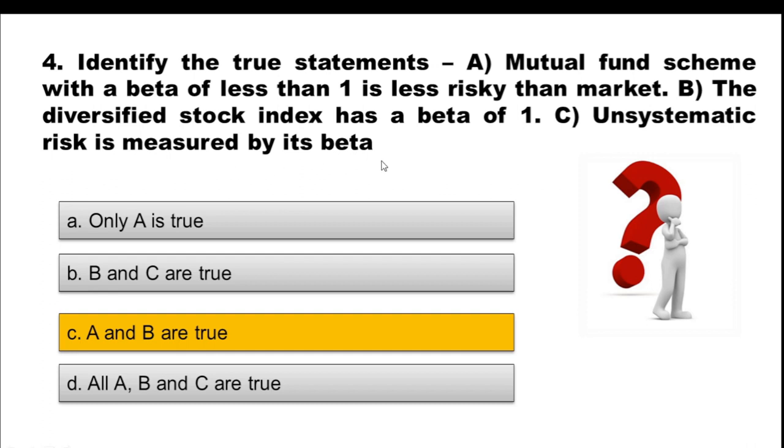No, this is totally wrong statement, because we know that systematic risk is measured by beta. What is systematic risk? It is market risk. What is unsystematic risk? It is pertaining to a specific asset. So specific risk. But when we talk about beta, it is for measuring the market risk and thus the systematic risk, not the unsystematic one.